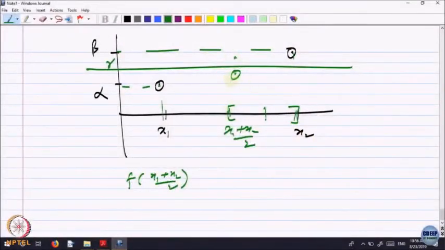Now, if at this stage the value is above, supposing it was above, then I will concentrate only on this part. So, what I am doing is, at x1 the value is less, at x2 the value is bigger, cut it into half and keep only that half where at one end point the value is less, at the other end point the value is more. Again cut it into half and see which one is working. So, go on shrinking this interval, at one end point the value is less, at the other end point the value is more. So, what you get?